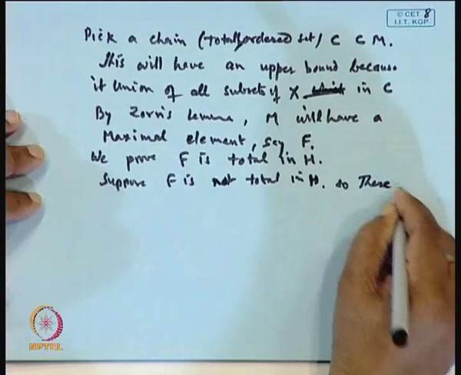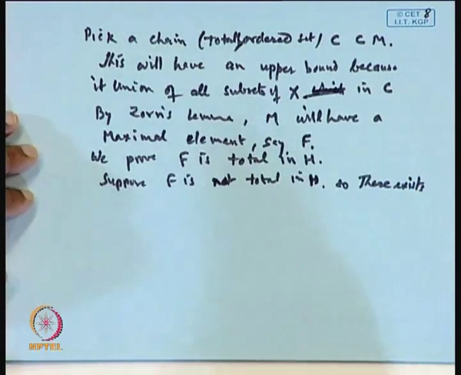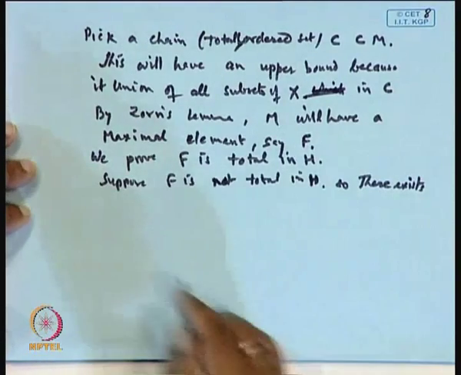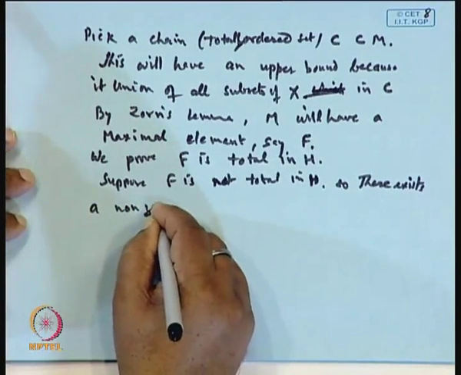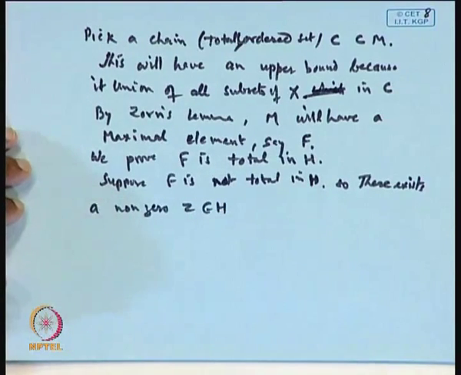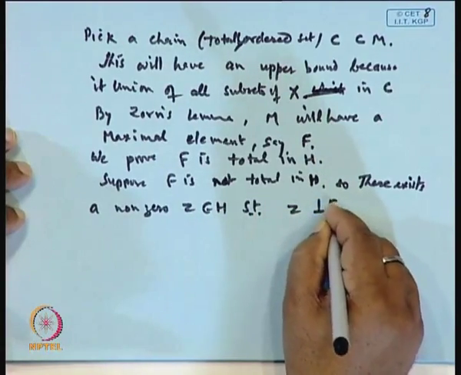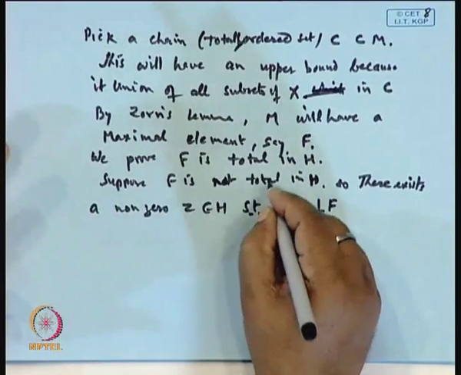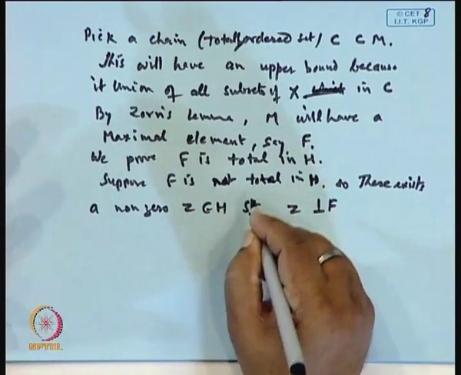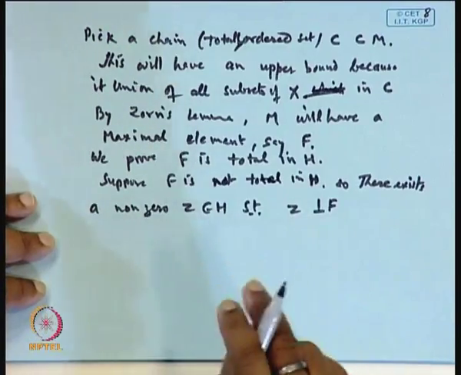So, we can enlarge the F. So, what do we create? There exists a non-zero Z belonging to H such that Z is orthogonal to F. This is by the result which we have proved already, that a set is total if and only if there exists no non-zero element which is orthogonal to it, or X belonging to the orthogonal complement implies X must be 0.